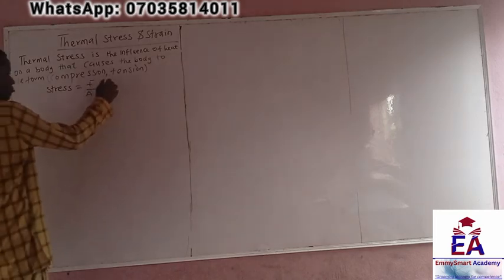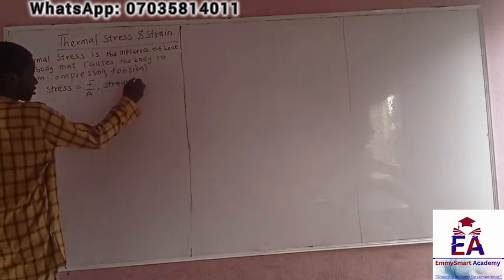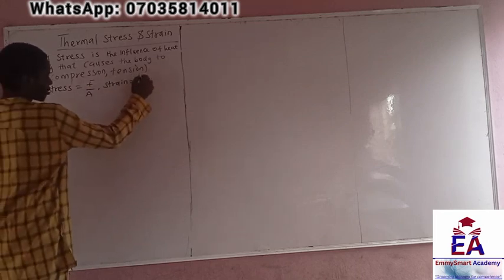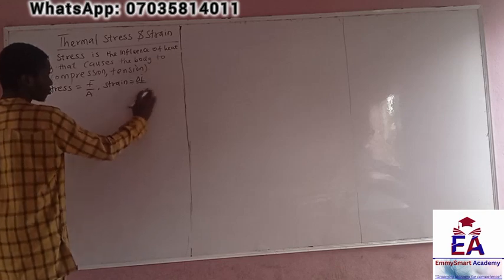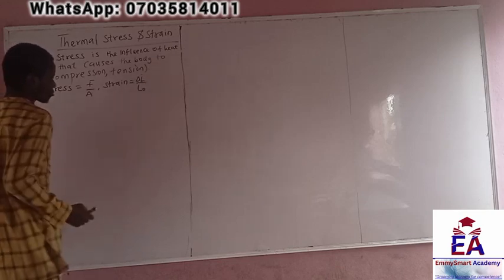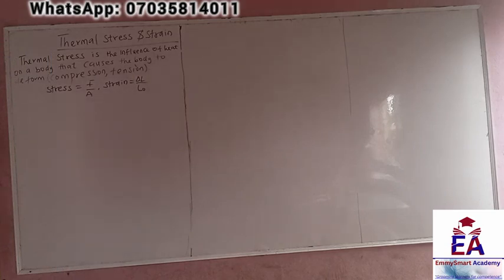And then we say strain is elasticity, or just say change in L over L naught, the initial length. So change in length per unit length. That's basically what strain is: rate of deformation of the body. That rate of deformation could cause elongation, distortion, or compression.